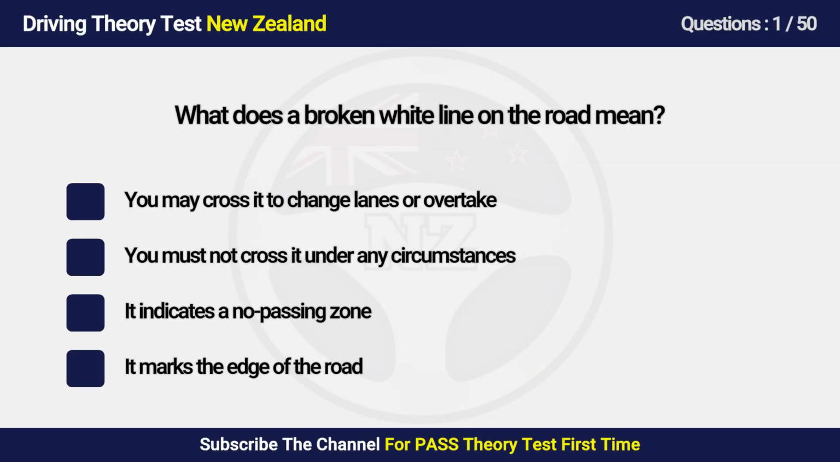Question 1. What does a broken white line on the road mean? A. You may cross it to change lanes or overtake. B. You must not cross it under any circumstances. C. It indicates a zone. D. It marks the edge of the road.